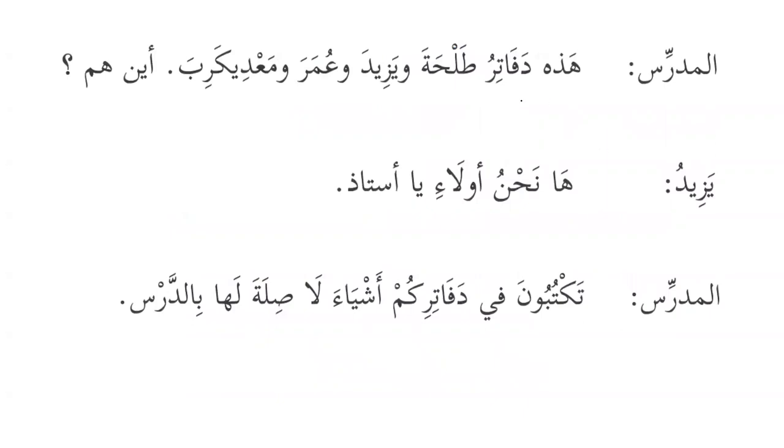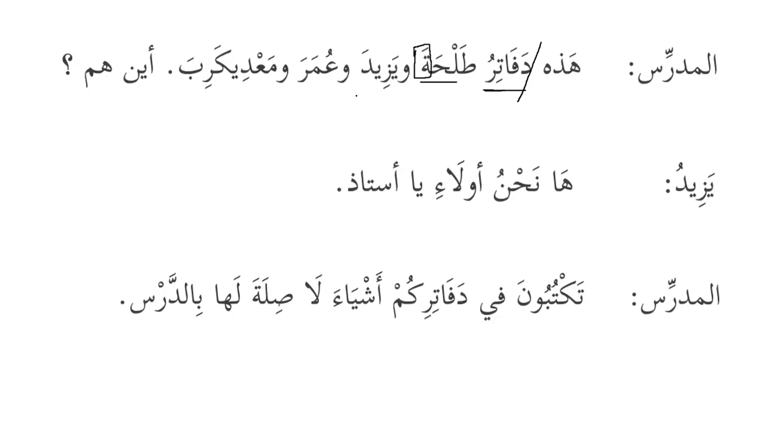Al-mudarrisu, the teacher. These are the notebooks of Talha and Yazid and Umar and Ma'di Kariba. Aynahum, where are they? Now we can see that the word dafatir is also mamnu min as-sarf. However, it is mudaf over here and it is marfu because hadhihi is mubtada and dafatir is khabar. Dafatir is mudaf and Talhata is mudaf ilayh. Now we know that mudaf ilayh is majroor, but here it does not accept kasra. Why? Because it's a masculine name and it ends with ta marbuta.